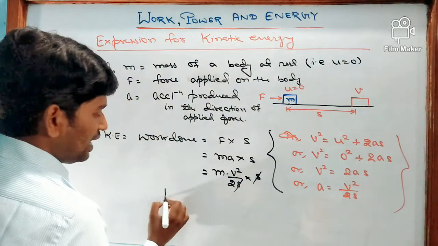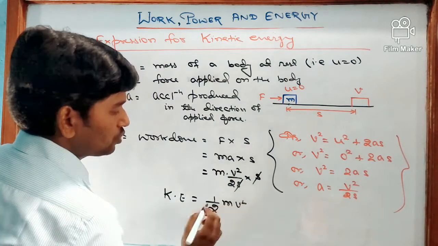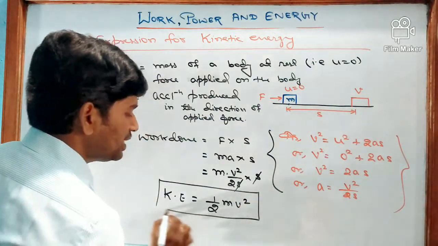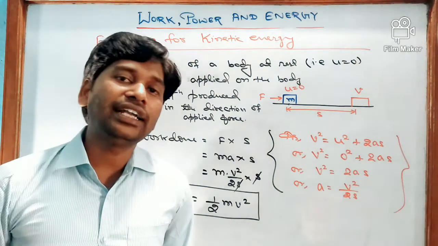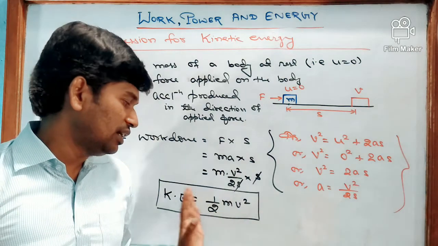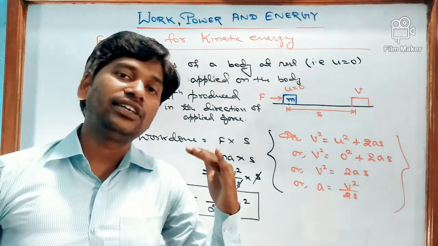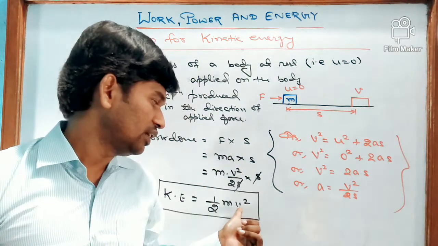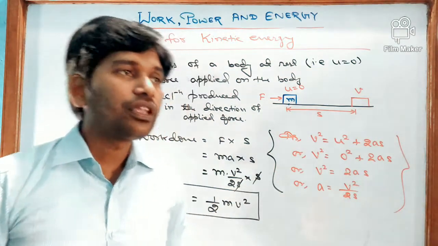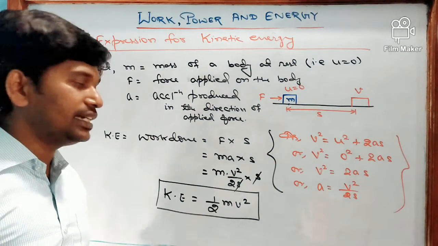This will get cancelled, and we get kinetic energy is equal to 1 by 2 mv square. So we can see kinetic energy depends upon the mass of the body and the square of velocity. If mass is doubled, kinetic energy will also be doubled, and if velocity is doubled, kinetic energy increases by 4 times. That means 2 becomes 4. So this is the expression for kinetic energy.